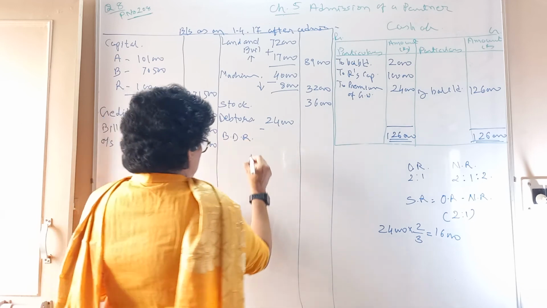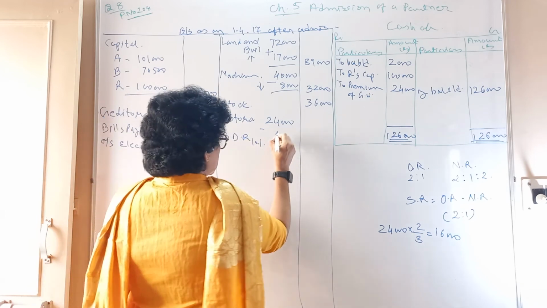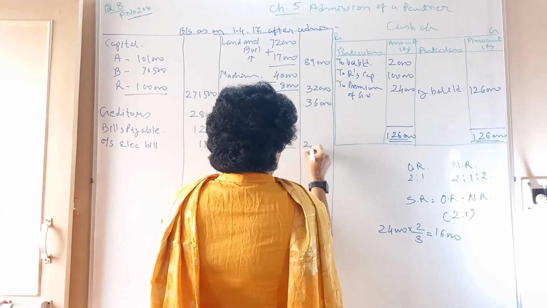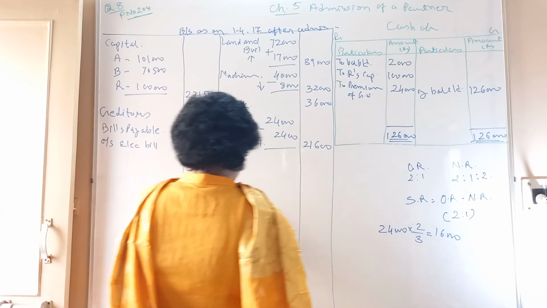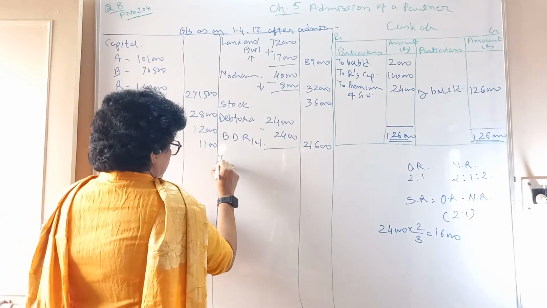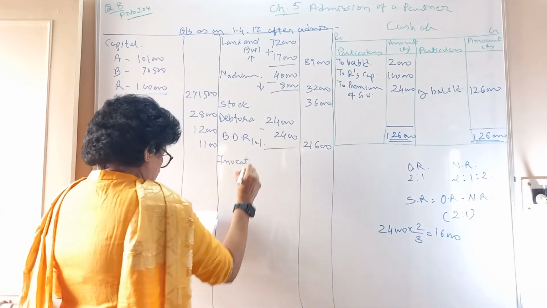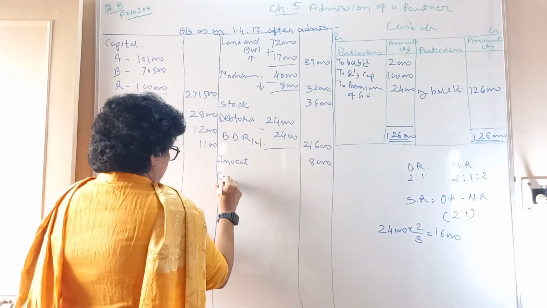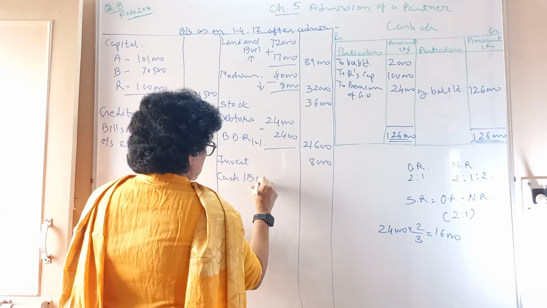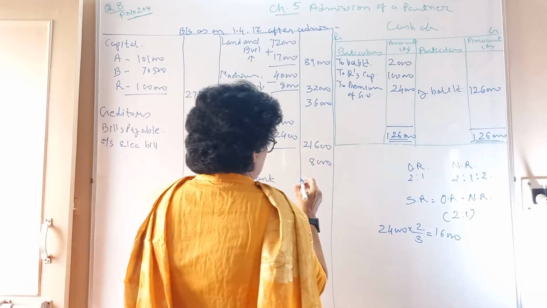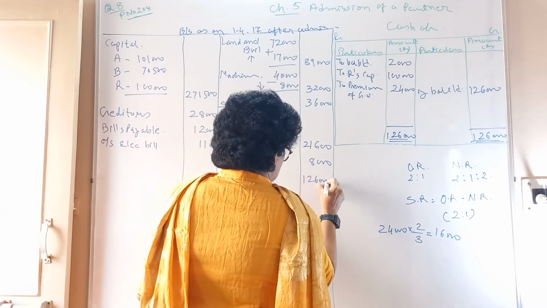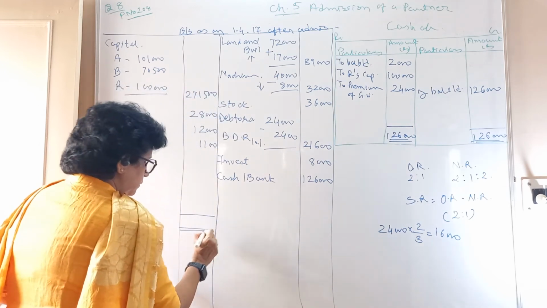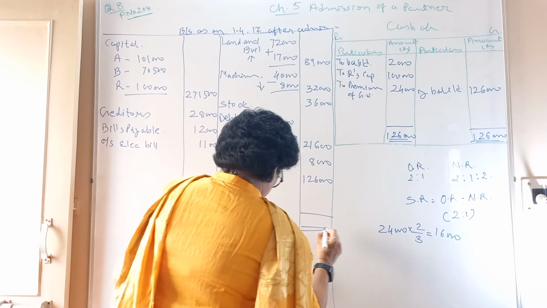Bad debt reserve to be maintained at 10%, so 2,400 to be subtracted because you are reducing your debtors, 21,600. Investment is there 8,000, there is no change. And cash and bank, we have found the balance as per our cash and bank account, 1,26,000. After doing all this, you do the total, you will end up with the figure that is 3,12,000.